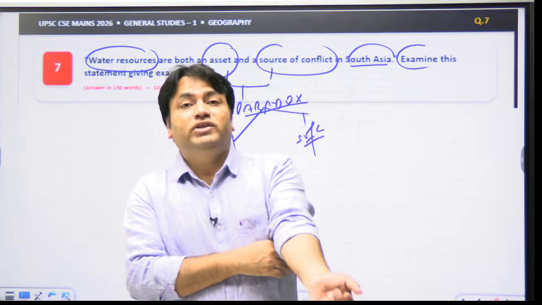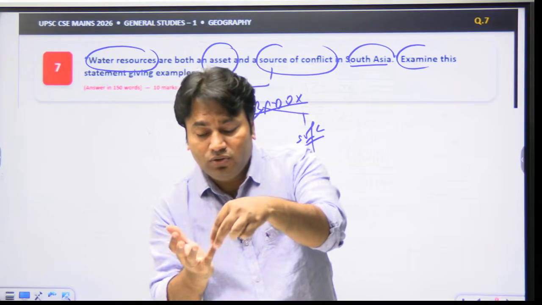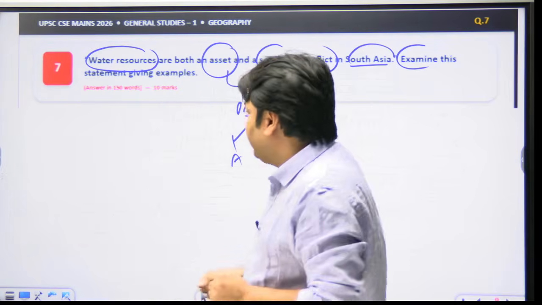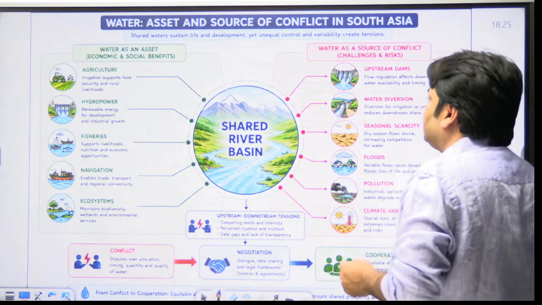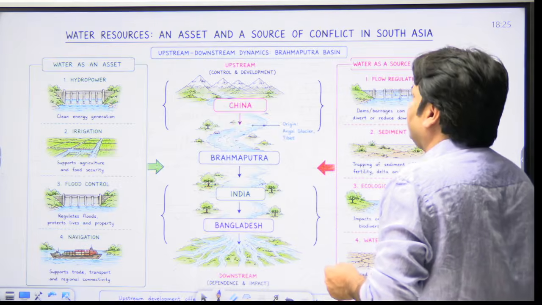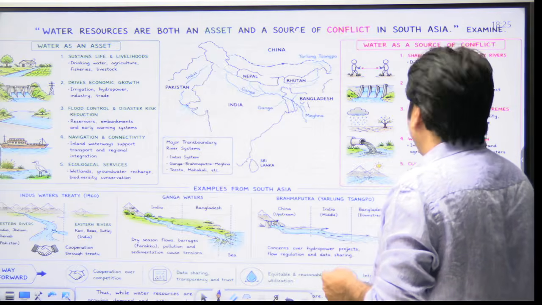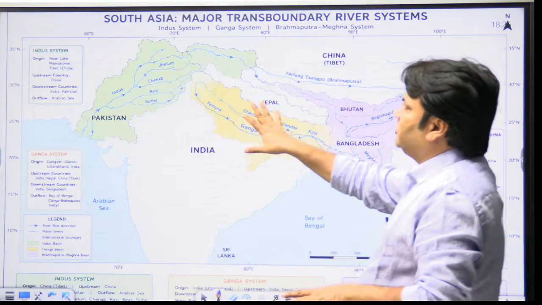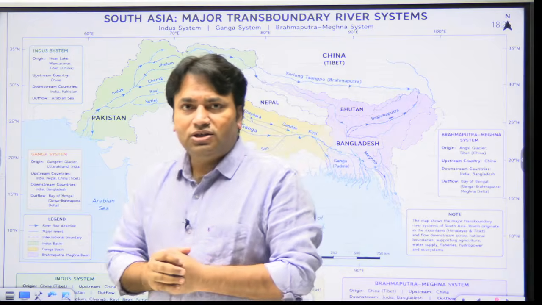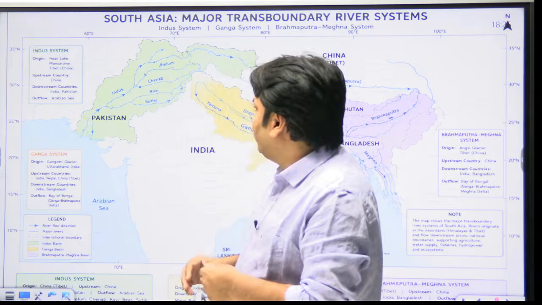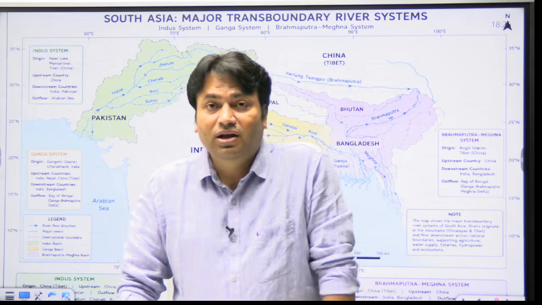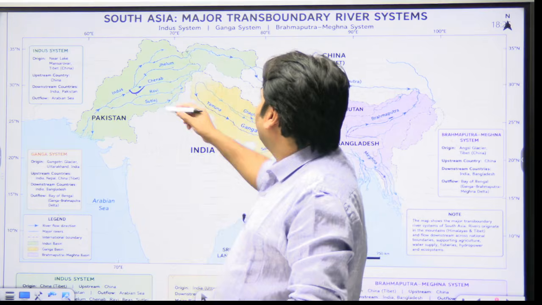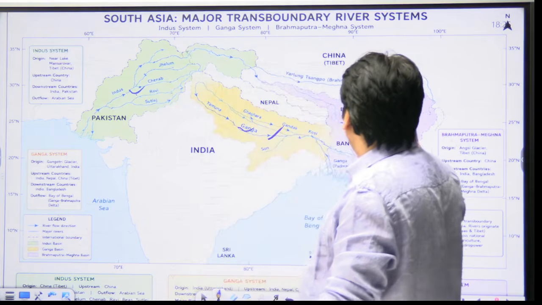So we will talk with respect to South Asia, and we know that South Asia is dominated by major transboundary river systems. For example, we talk about rivers Indus, Ganga, Brahmaputra, Meghna.